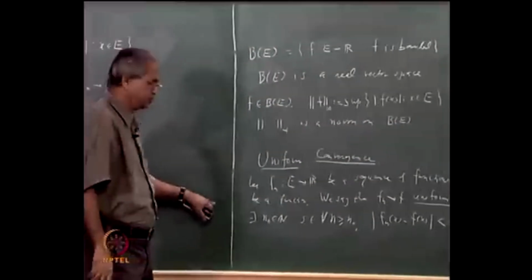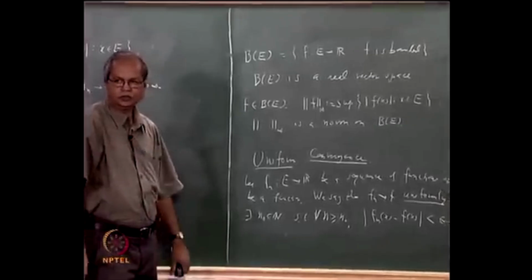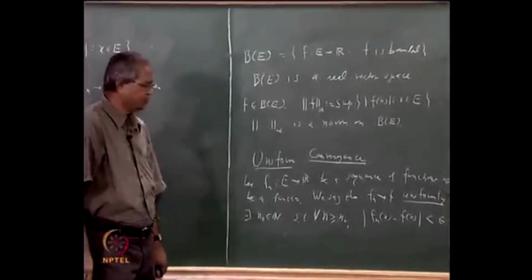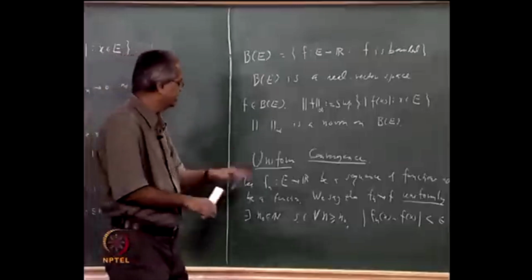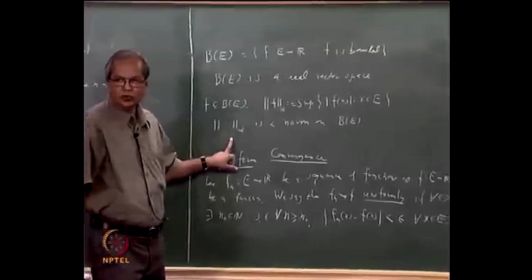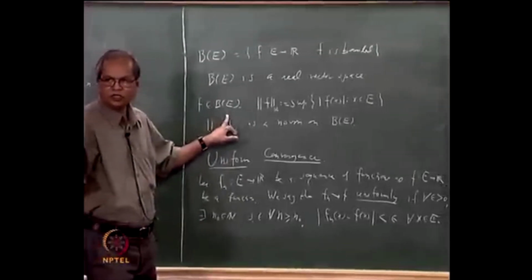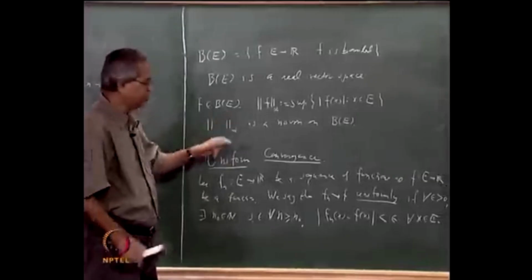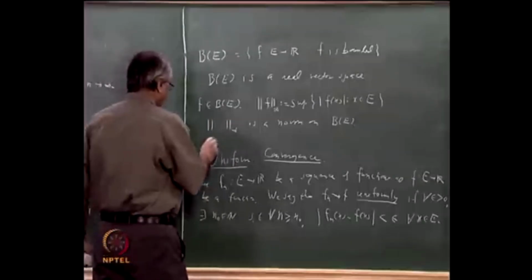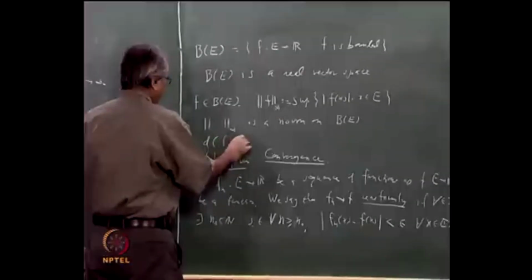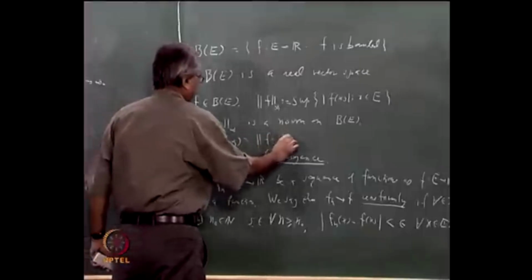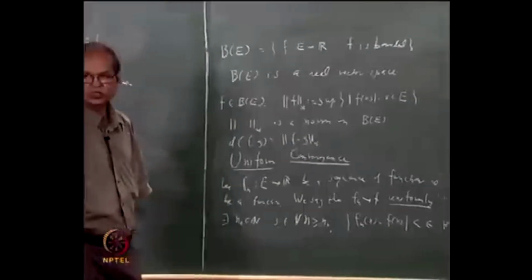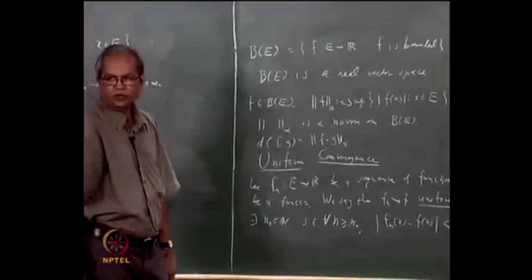Let me again remind you that we have shown that if something is a norm, then that norm induces a metric. That norm induces a metric on this set, and what is that metric? The distance between f and g is defined by norm of f minus g with suffix infinity.